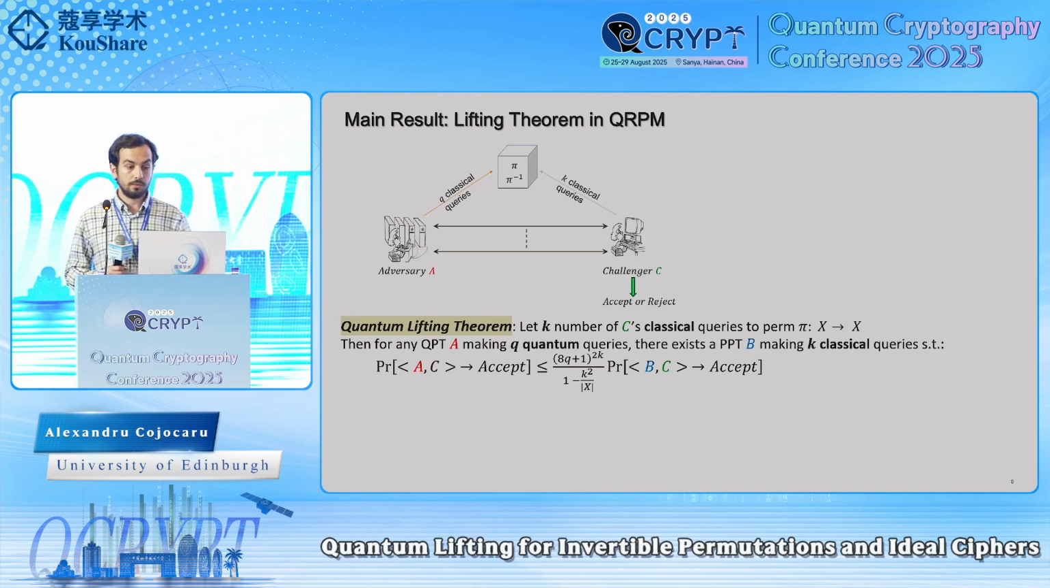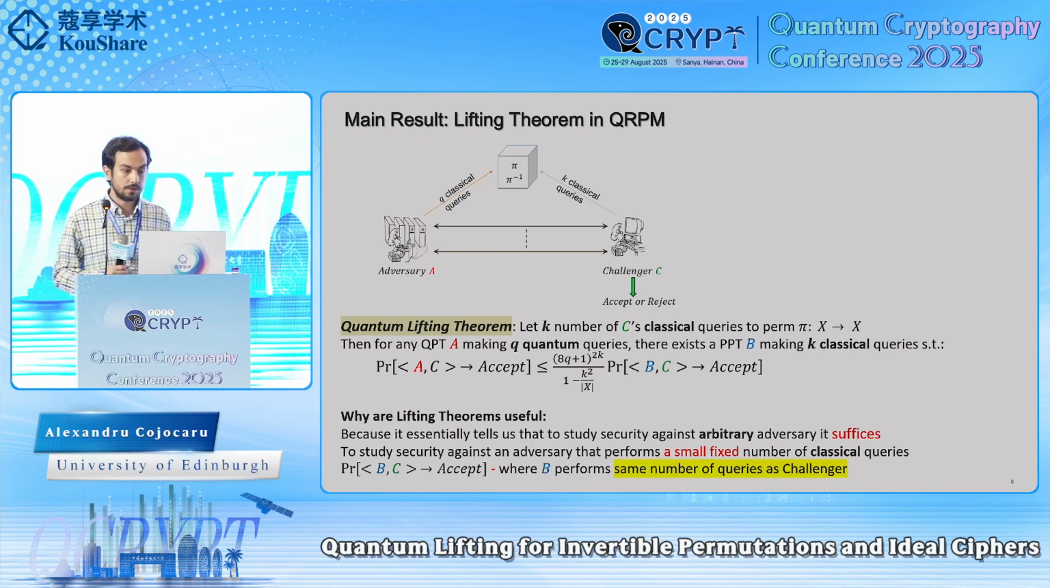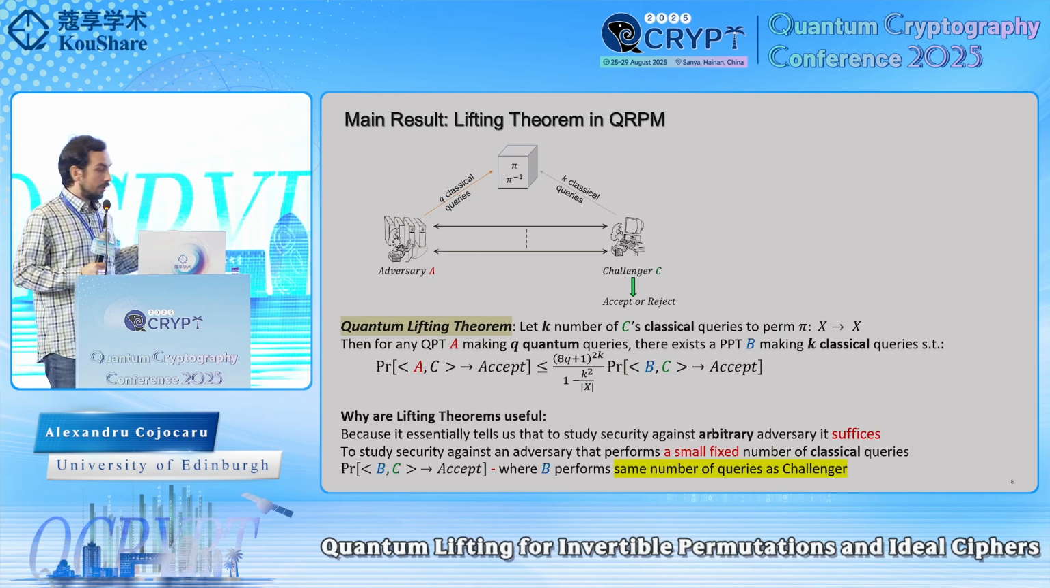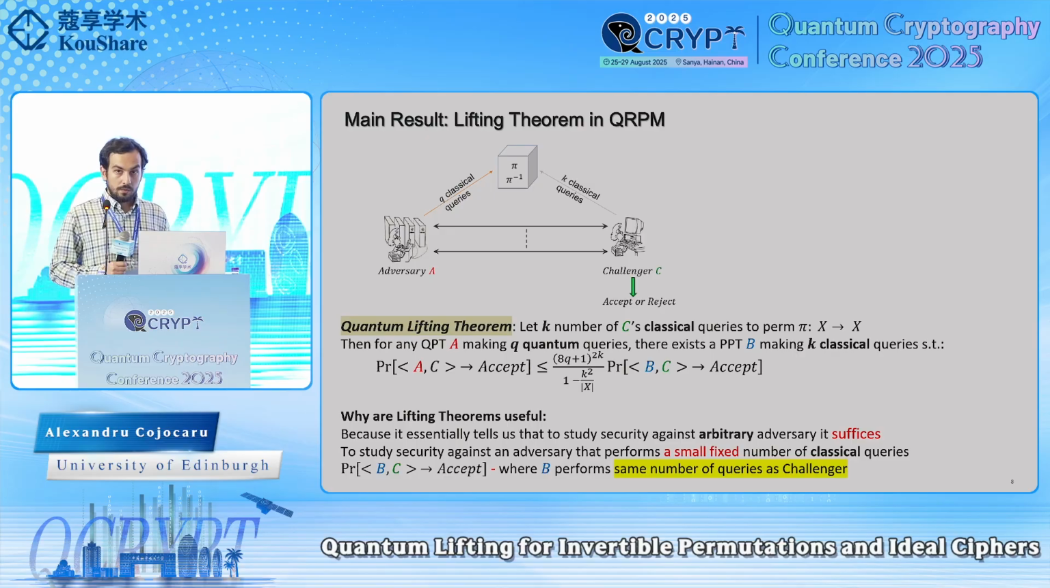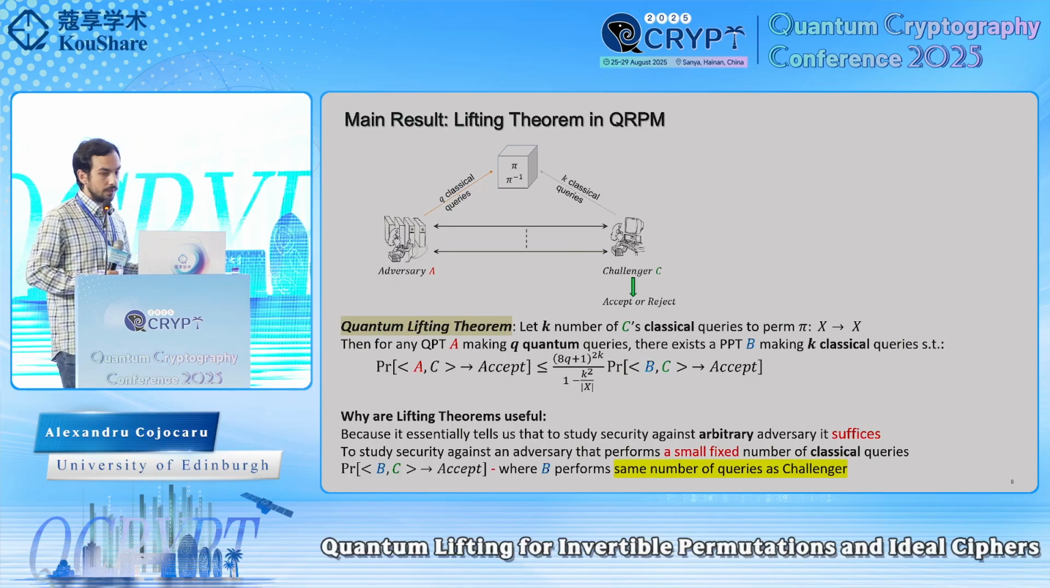And I wanted to emphasize again the main takeaway message. This is going to be particularly useful because now, if we want to establish security against an arbitrary adversary, this lifting theorem suggests that it is sufficient to establish security against an adversary that performs a small fixed number of classical queries.